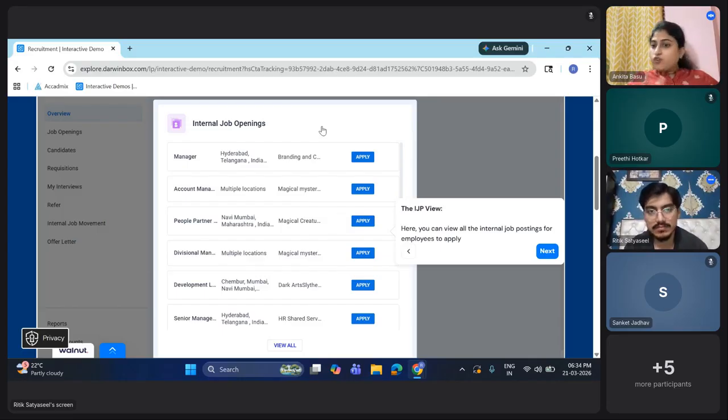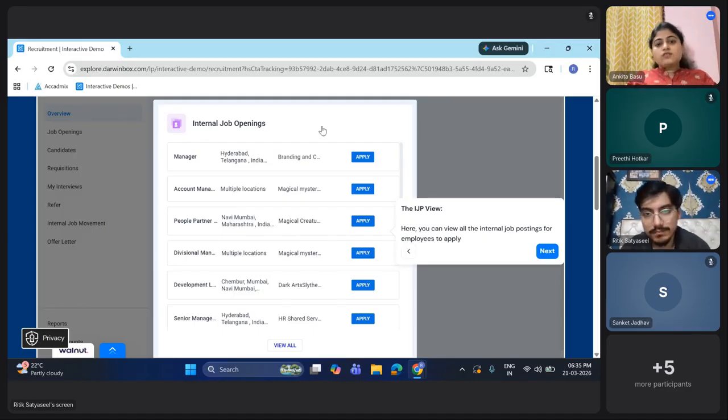It may be open both ways. People can refer, people can also apply internally, and it may also happen that a few positions are only open internally. Might be it's a very good profile, and the organization wants to promote someone within the organization. In that case, someone within the organization will be hired, so they will not open that position for people outside the organization. They will prefer someone within the organization to be given the opportunity. If that doesn't work internally, then we will hire someone from outside.